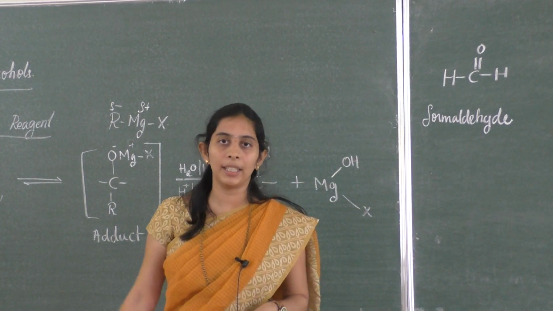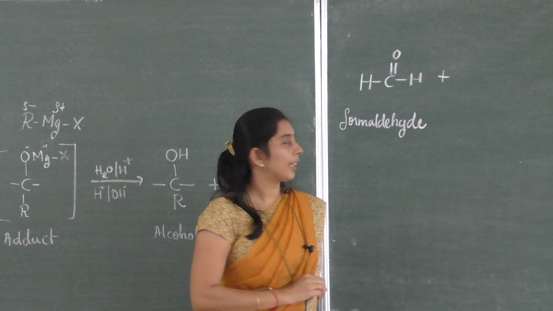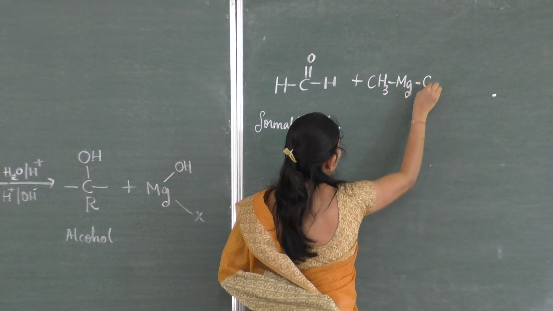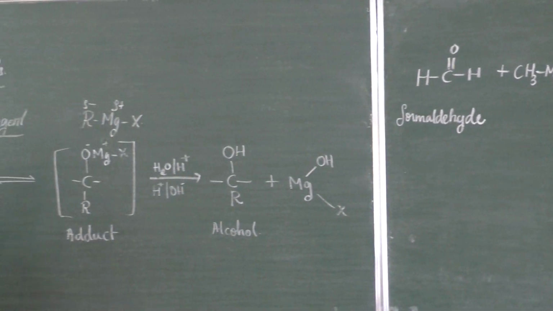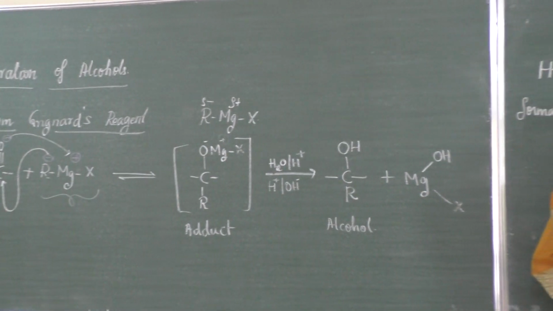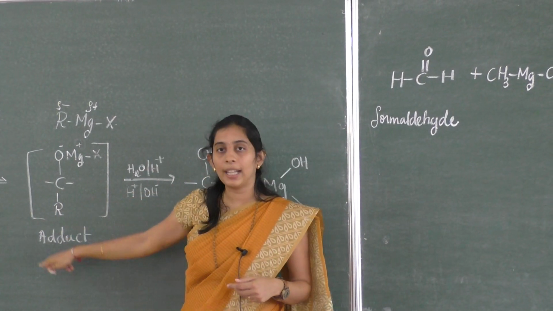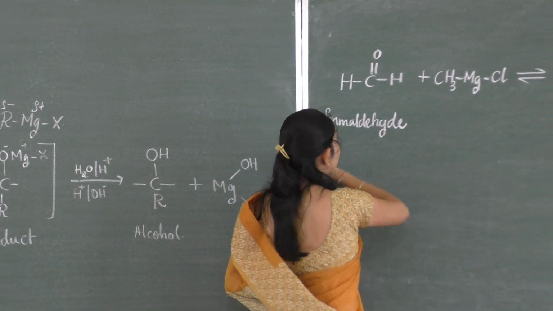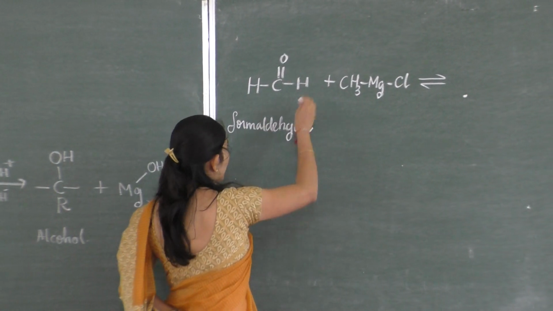So when you have a formaldehyde, when you treat that with a Grignard reagent, I will take methyl magnesium chloride. So this is a Grignard reagent. Here I wrote a general formula, and this is an example for that. So when this reacts, what happens first? What is the process? You have to get an adduct. The addition product has to be obtained. So how can you get an addition product? Very simple. If this is clear, then you can write any reaction under this Grignard reagent.